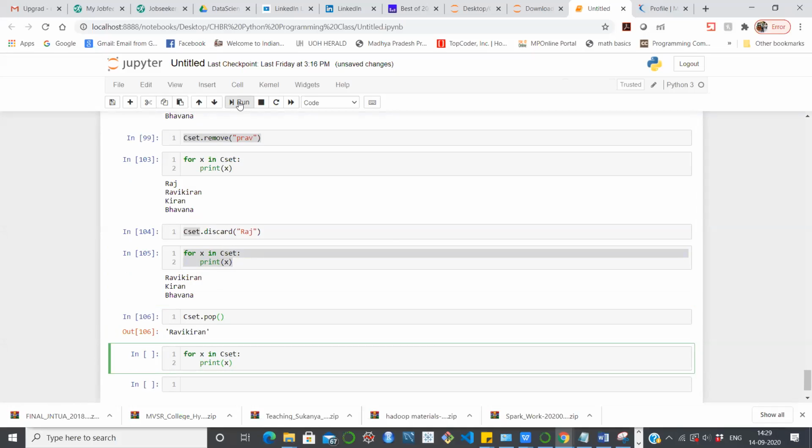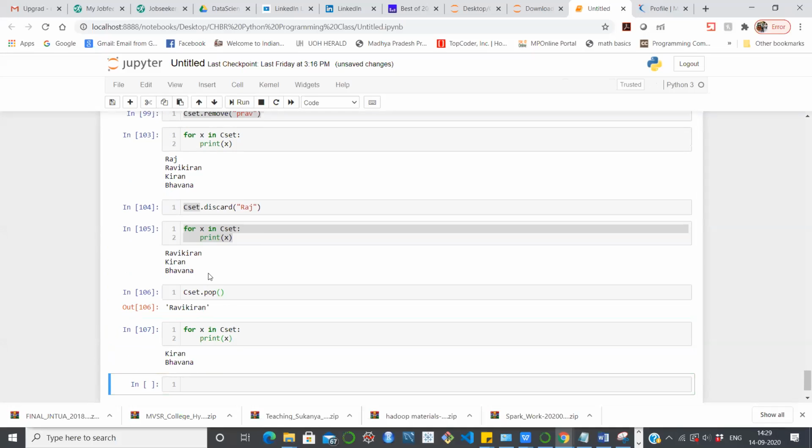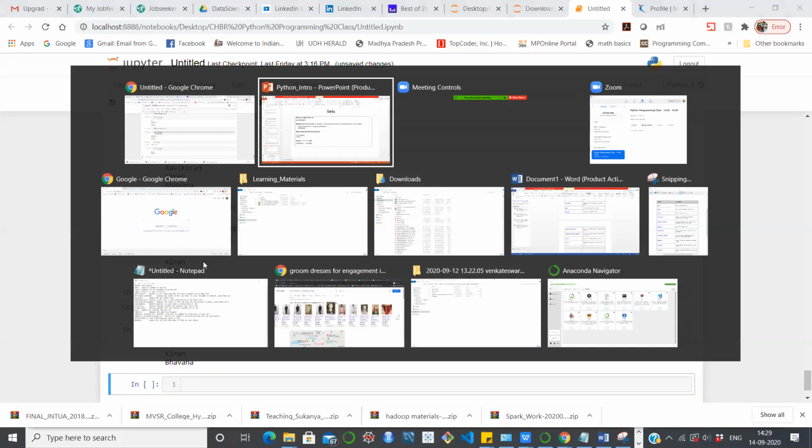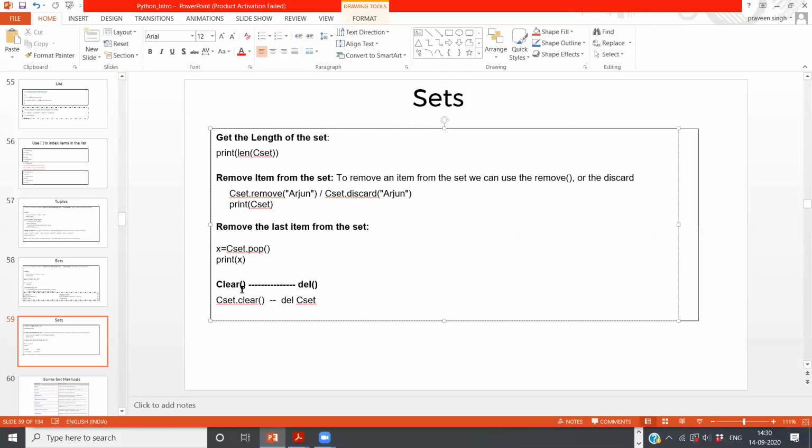Now let me print the list. What happened? It has removed something, right? So Ravi Kiran has been removed from the set. Okay, so this is how we have to perform this kind of operation.